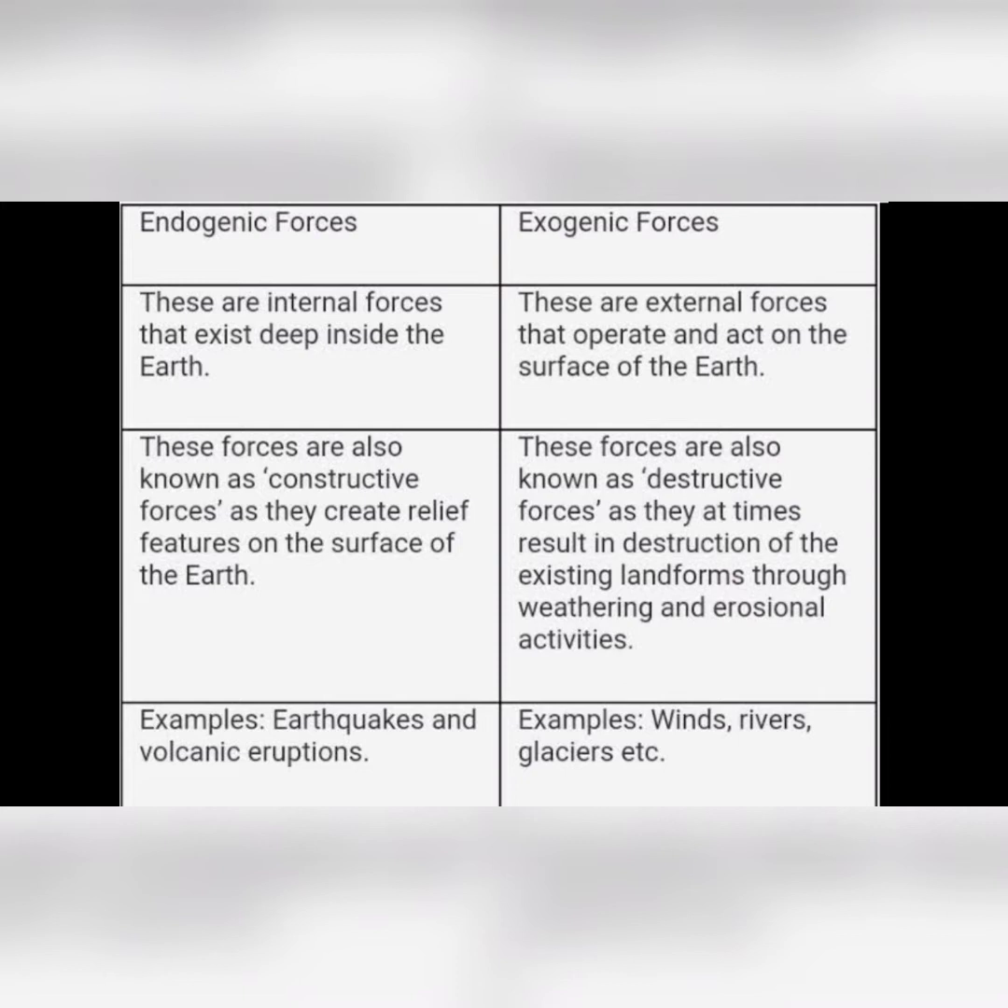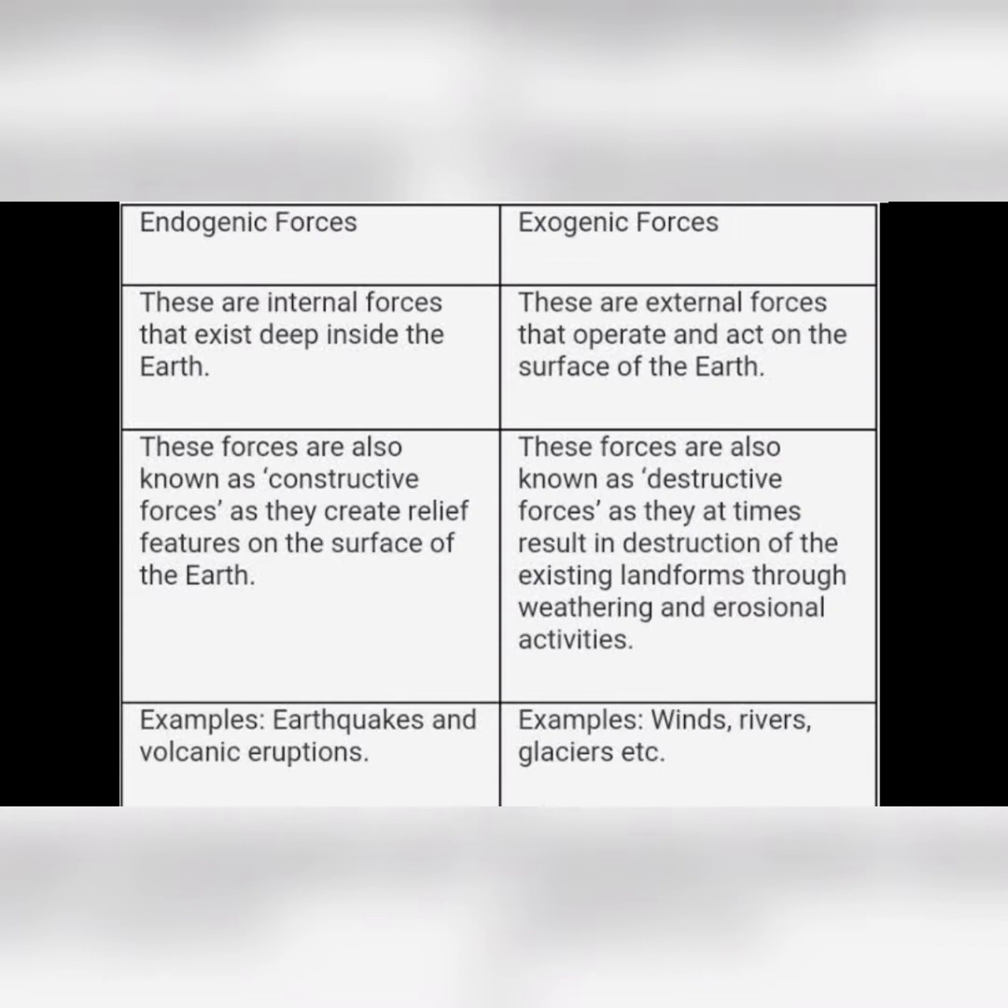Exogenic forces, also called external forces of denudation. These forces are continuously engaged in changing the face of the earth. River, wind, glacier, and sea waves are the chief external agents which change the landform through the processes of gradation, degradation, aggradation, and weathering.